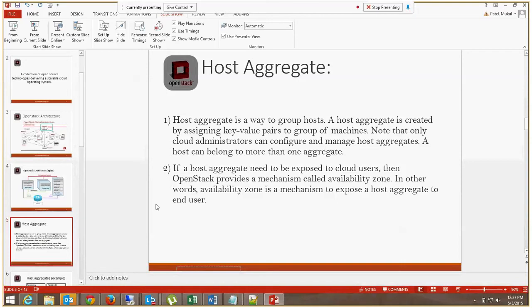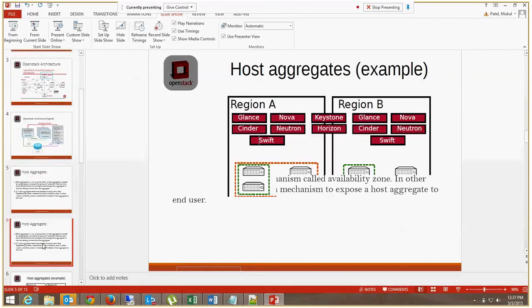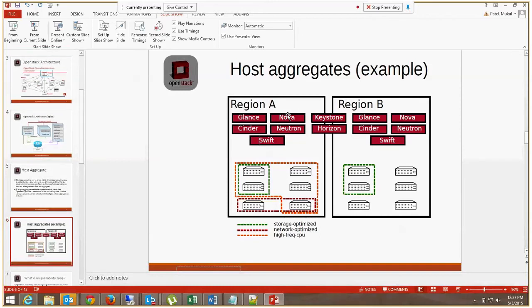So as you can see, this is one of our machines. Here we have combined 3 or 4 compute nodes in one host aggregate. Some are good in storage, some are good in networking, and some have more CPU. So we can combine them together in some part of a host aggregate and make it specific. HA1 is good in storage, so whenever you want to launch a virtual machine with proper storage, you can use HA1. Whenever you want to use a high frequency CPU, you can use HA2.